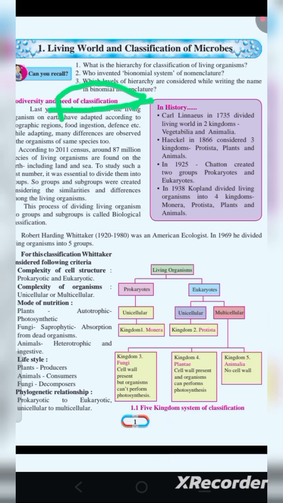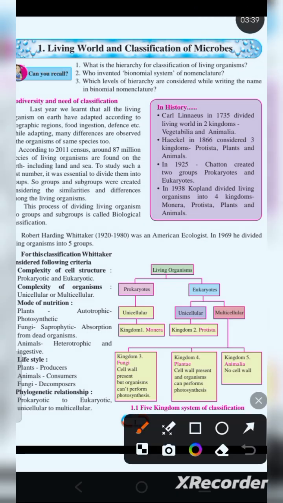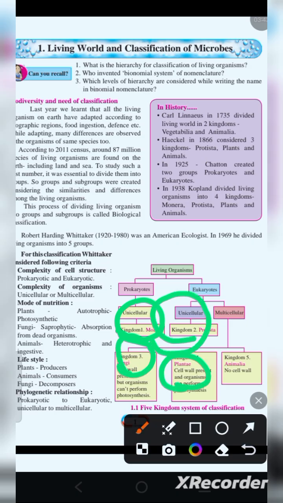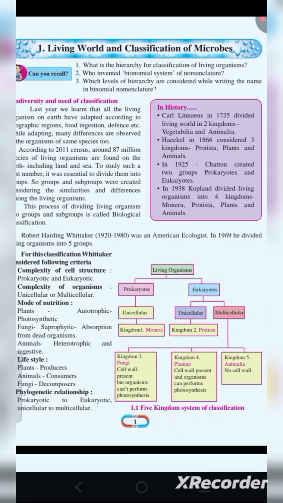So we are going to classify them into 5 types. Into how many types have we divided them? 5 types: monera, protista, fungi, plantae, and animalia. Okay, so these are our 5 types.